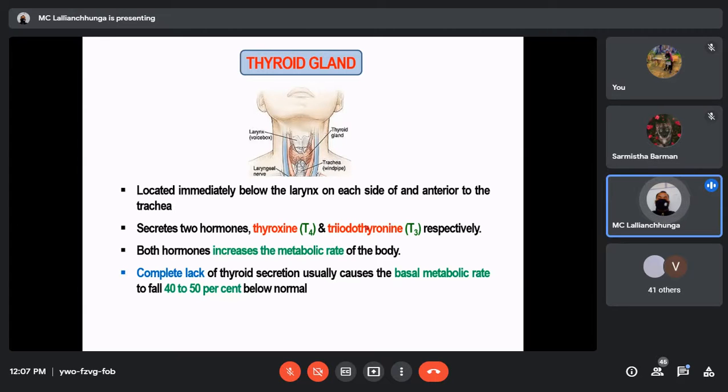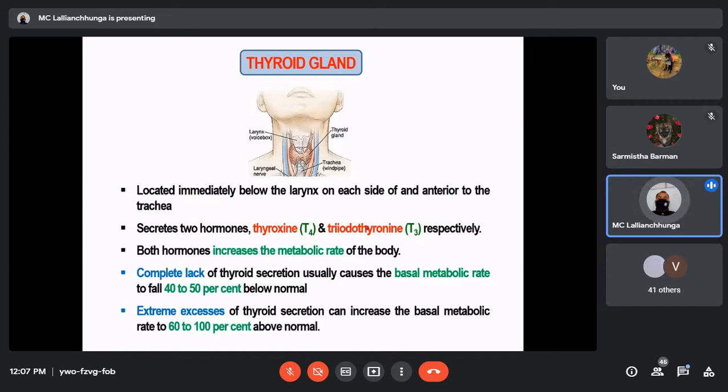The basal metabolic rate, BMR, can fall to 40 to 50% below normal. You already know that the function of T3 and T4 is to increase the metabolic rate, but if there is a complete lack, the BMR will go down to 40 to 50% below normal.